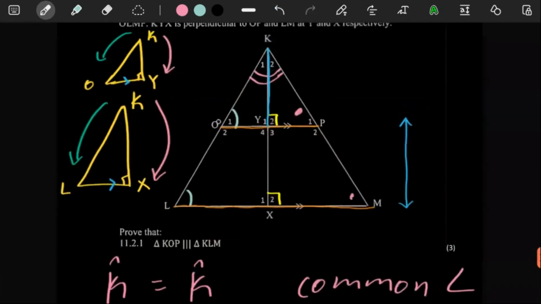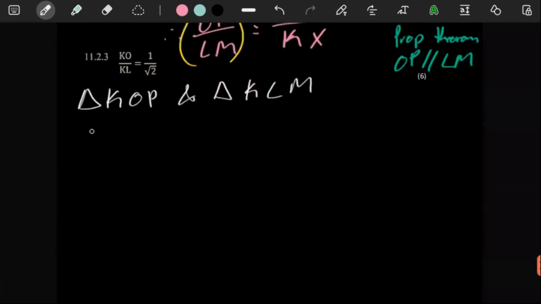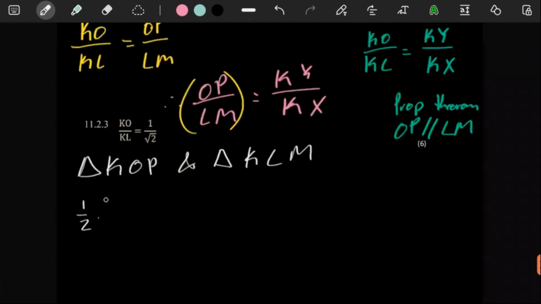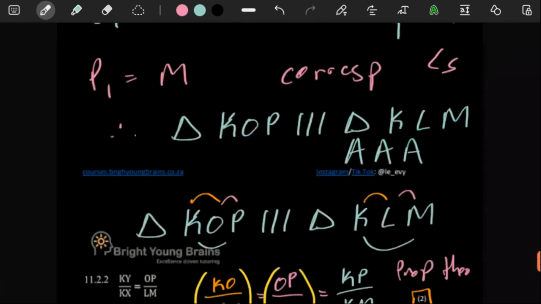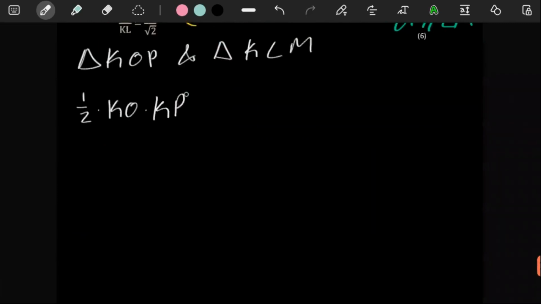If you're to get the area of this triangle up here, you would use the sine area rule, which says a half multiplied by one side, which is KO, multiplied by the other side, which is KP, and then multiplied by sine the angle. Let's put this area as the numerator.